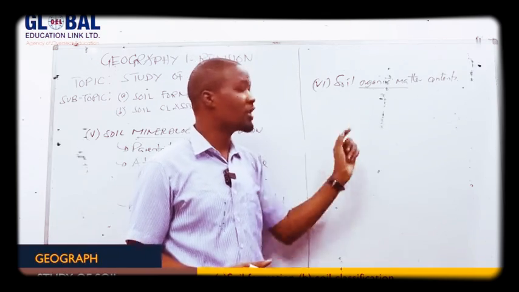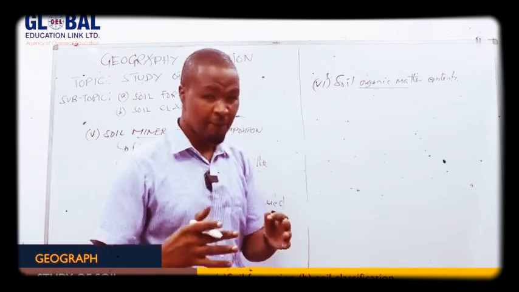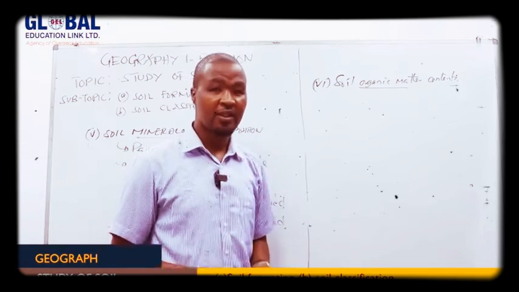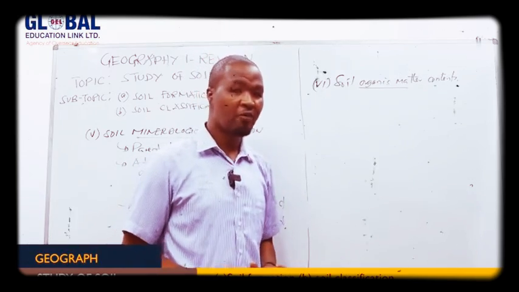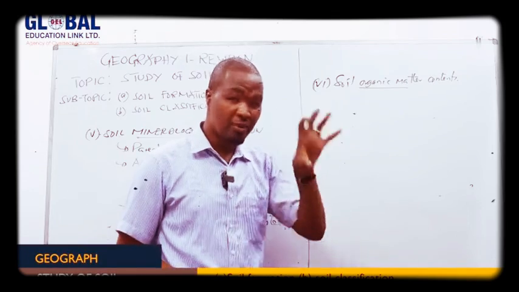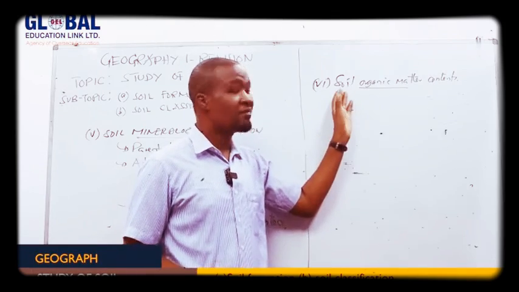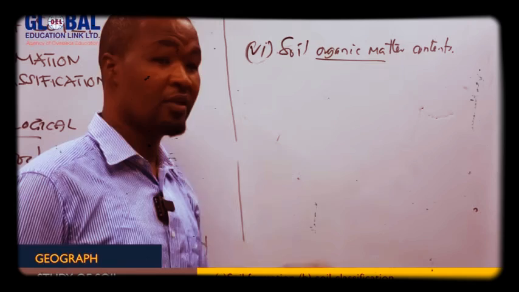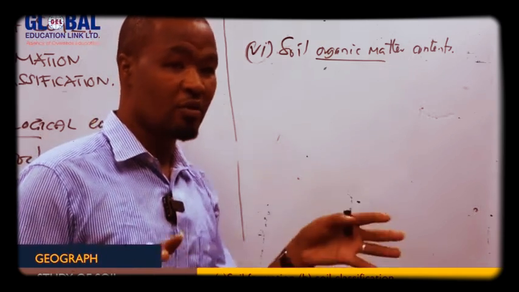We all know that the organic matter content depends on the living organisms that are found in that area. That's why I say most of the soil found in an area which is bare land is likely to have less organic matter content compared to the soil found in areas with dense forests.